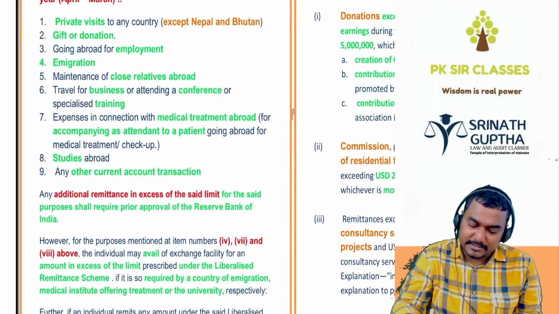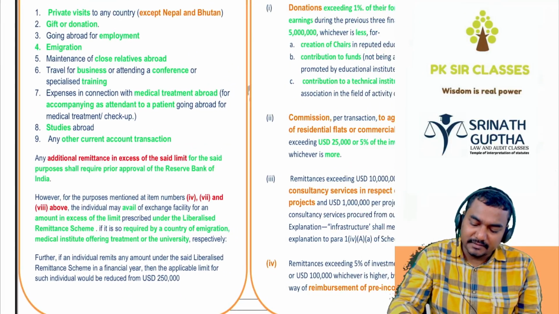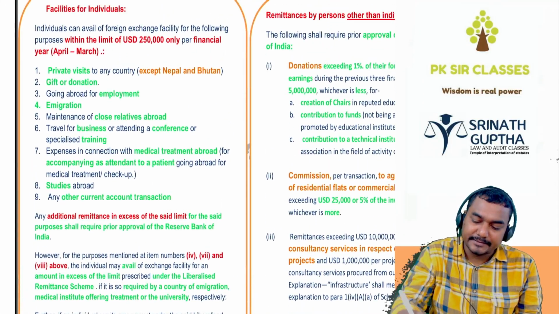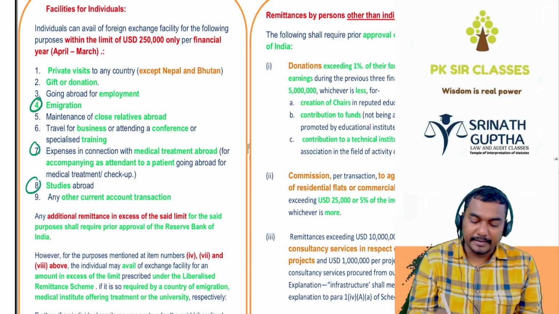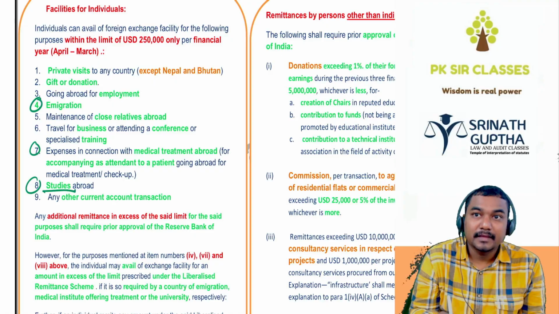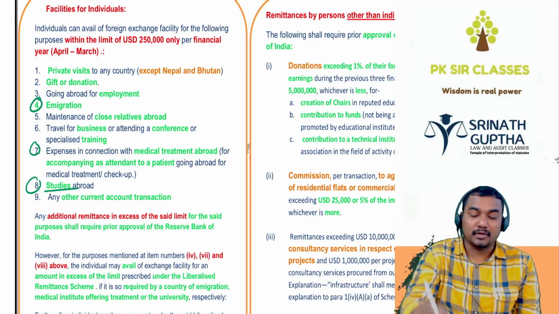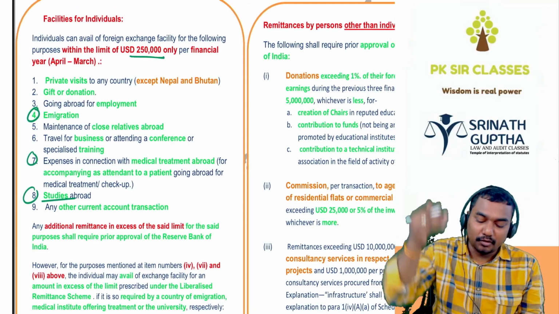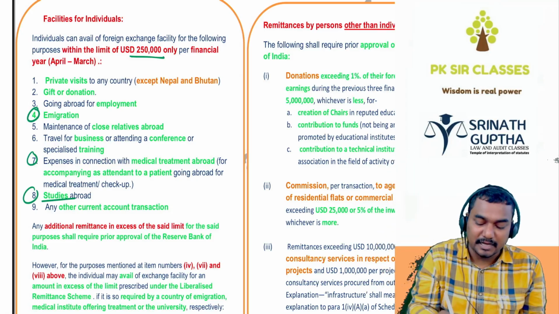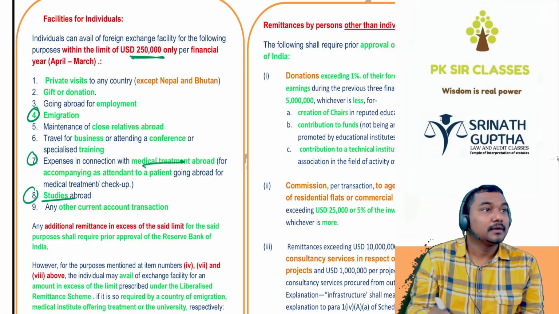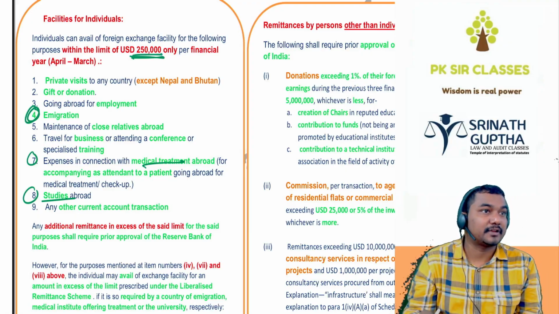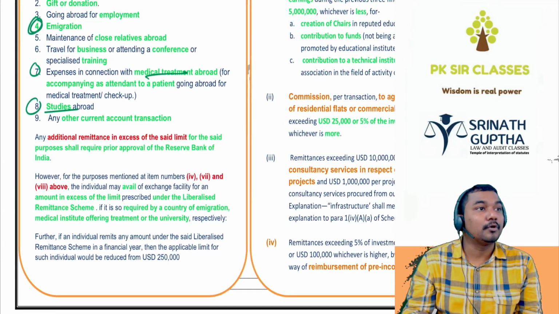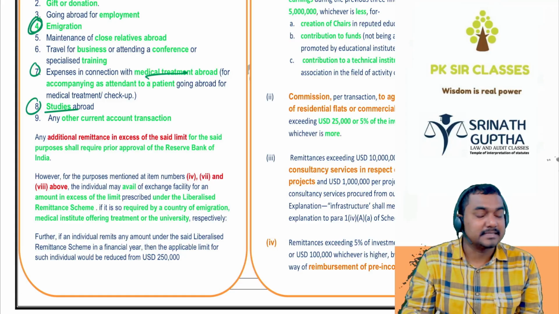Clear? Next. But in case you want to go for education outside India, the university-approved 250 is not sufficient. You want to go to America for medical care, the hospital-approved 250 is not sufficient. You want to go to another country for immigration, that country-approved 250 is not sufficient, then you can draw more money from the authorized person if they are authorized.